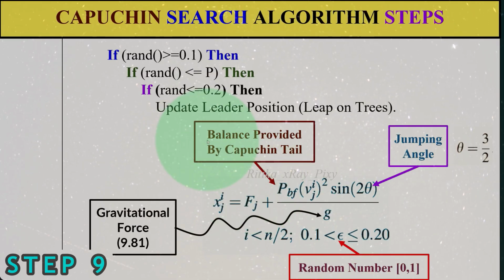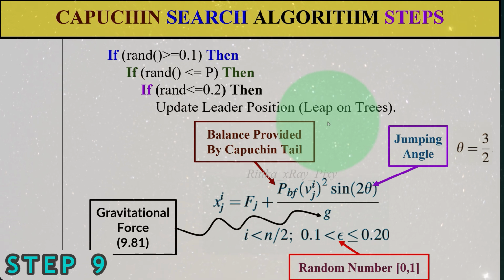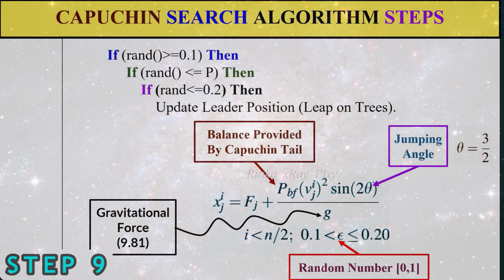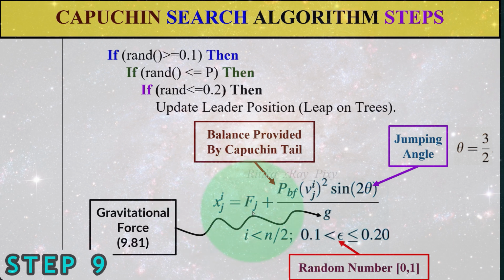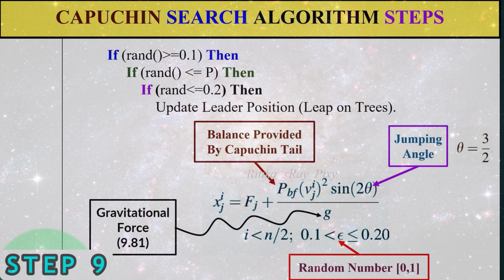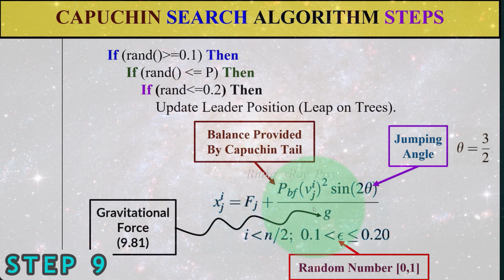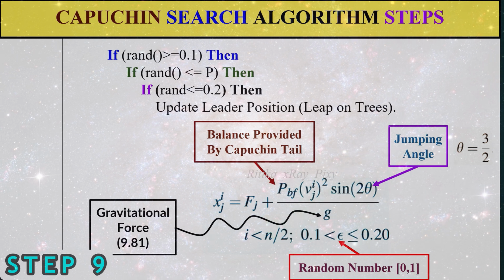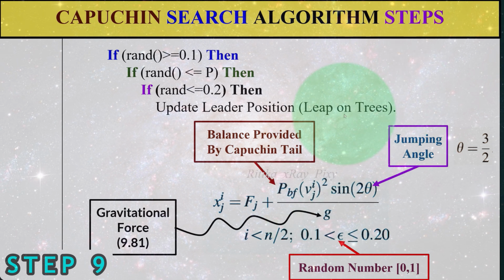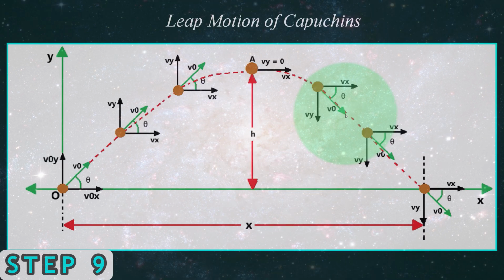First we have leap on the tree. We can update the position for the leap on tree using this equation. Here you can see this is the food source Fj. This simple equation is used to represent the leader position according to leap on tree.